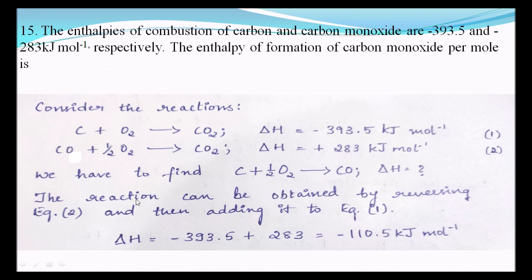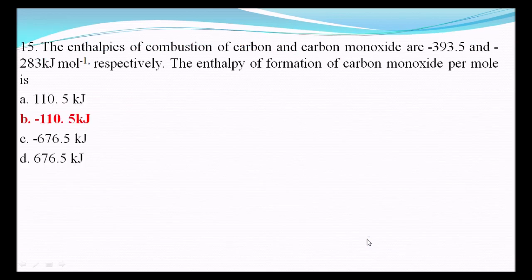So we have to find the enthalpy for the formation of carbon monoxide. By reversing the given equation 2, we will get the equation for the carbon monoxide, and rearranging and adding, we get delta H is equal to minus 393.5 plus 283, that is minus 110.5 kilojoules.